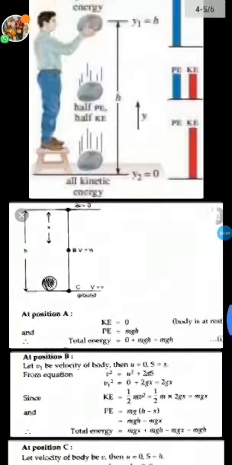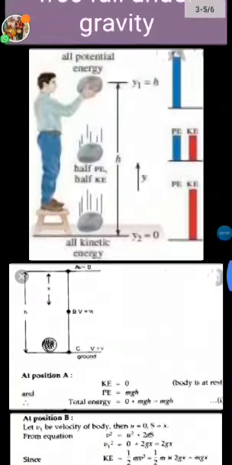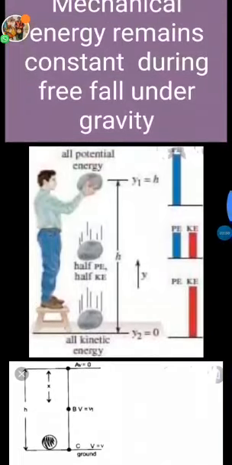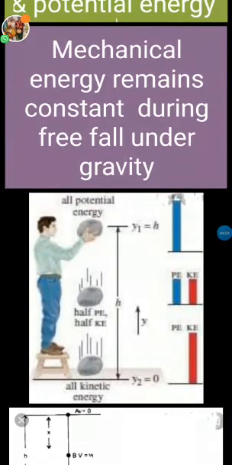Here, therefore, the total energy is again mgh. So, we have proved in all these three cases the total energy is mgh. Hence, the mechanical energy remains constant during free fall under gravity.